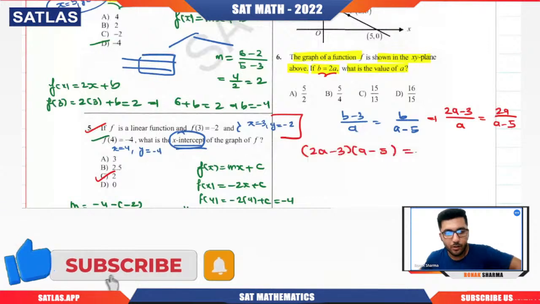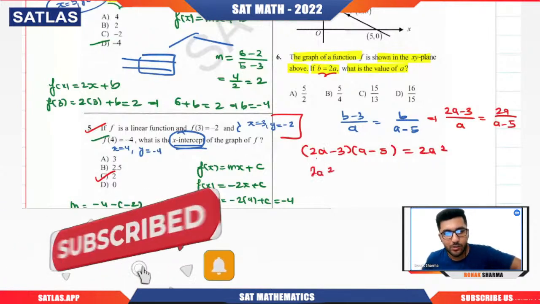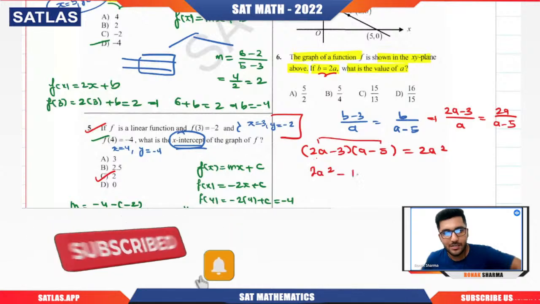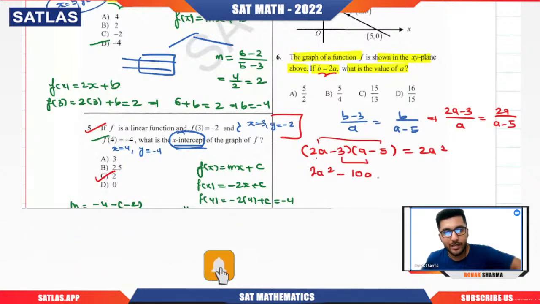You have to multiply these two brackets. So 2a into a, 2a square. 2a into minus 5, minus 10a. Minus 3 into a, minus 3a. Minus 3 into minus 5, plus 15, equals 2a square. I guess this and this cancel out. Minus 10a minus 3a will be minus 13a, plus 15 equals to 0.